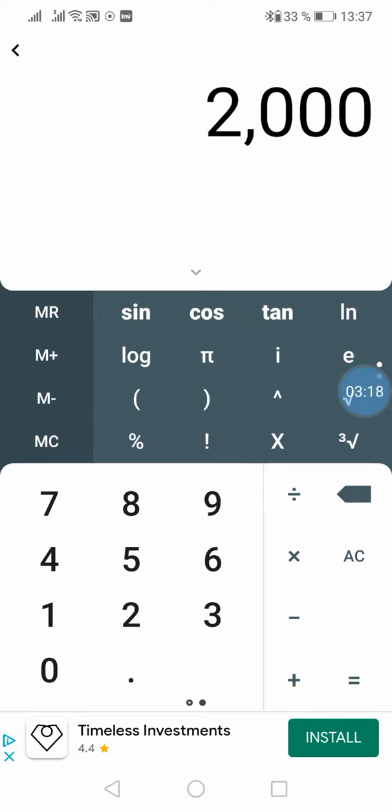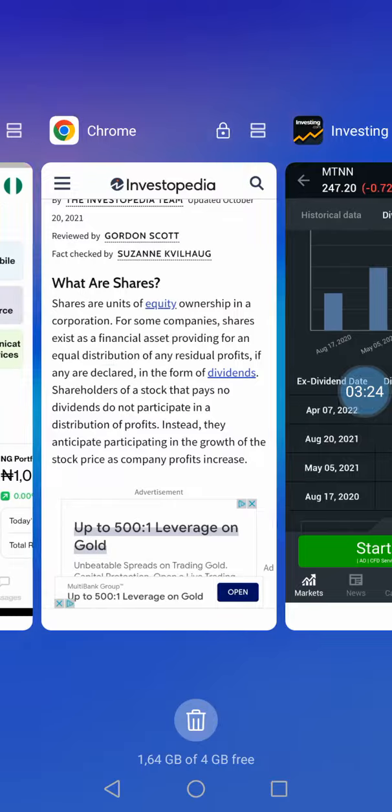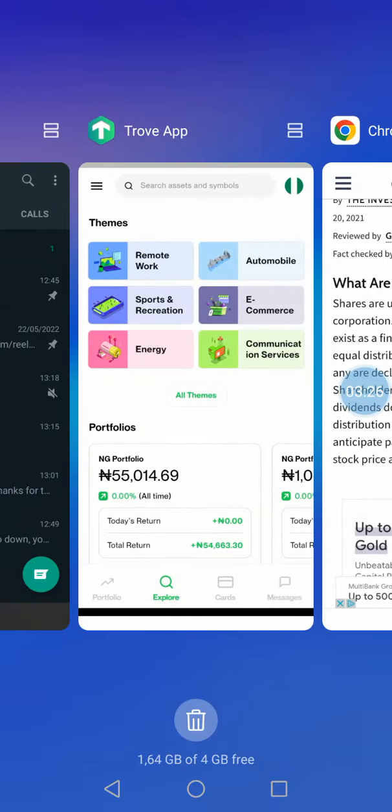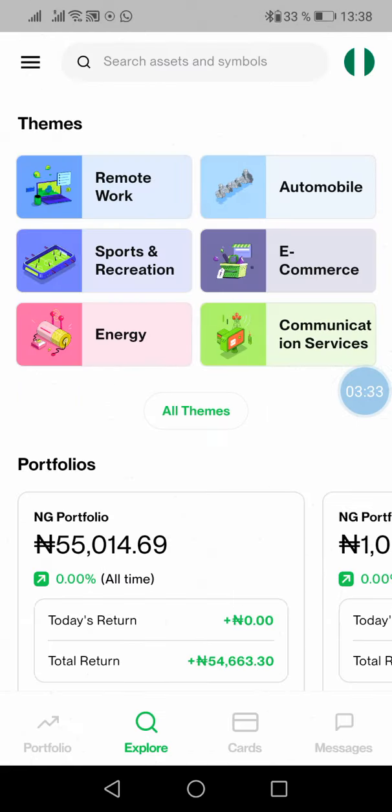So the reason why I do this video be say in case you want to save money small and don't go put your money for all those things where na scam. This app wey they call Trove, na app where they do am for people wey dey Nigeria. Nigerian people self they fit buy MTN shares and invest their money.